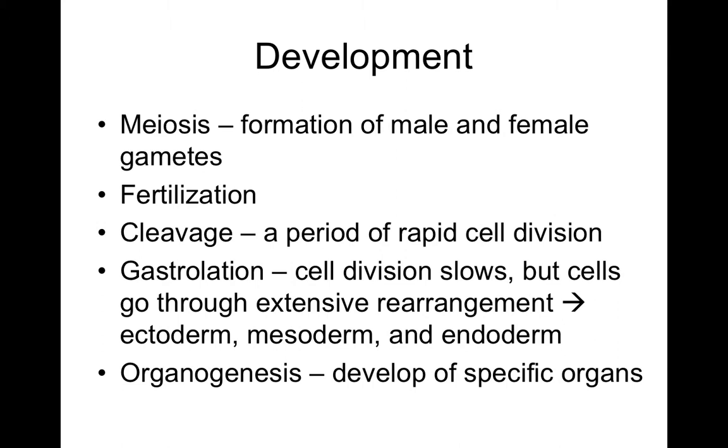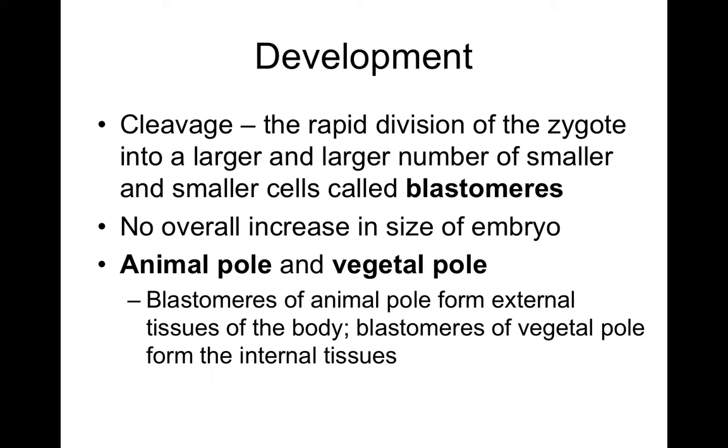Meiosis is where we have the formation of the male and female gametes. Fertilization then happens. Then we get the cleavage, which is the rapid division of the cells. Gastrulation is where the cell division slows, but the cells go through extensive rearrangement. The ectoderm, the mesoderm, and the endoderm. Then we go through organogenesis, which is the development of specific organs.